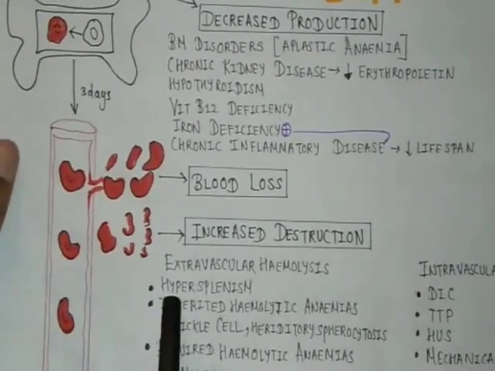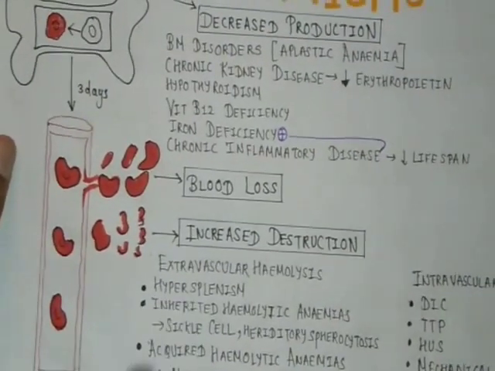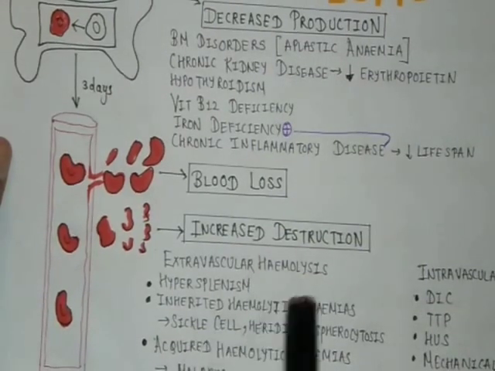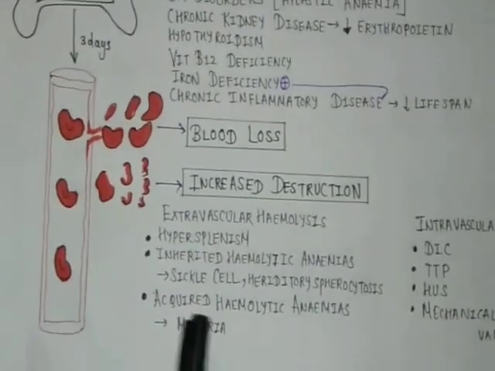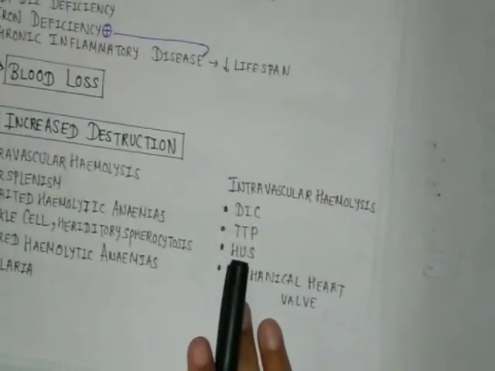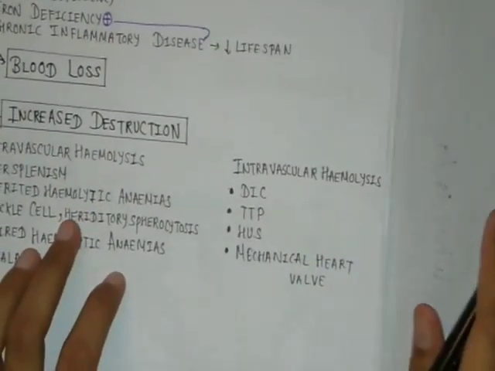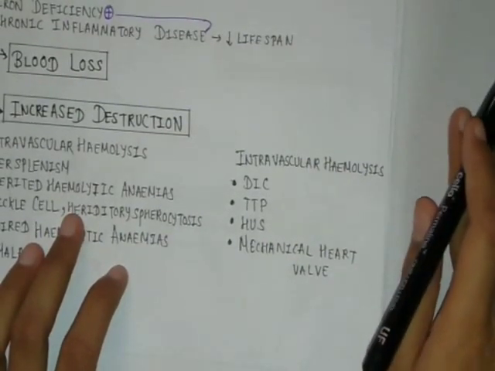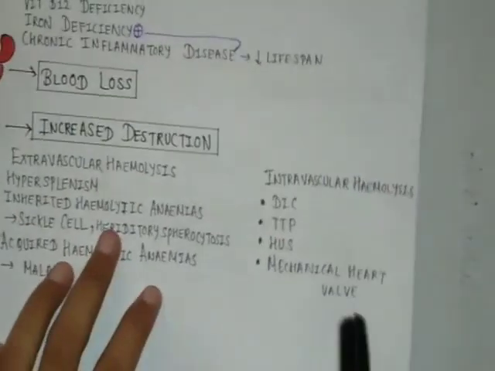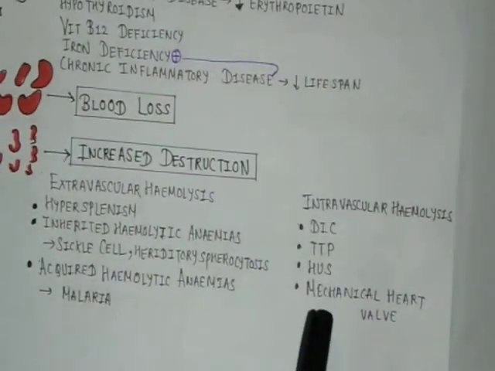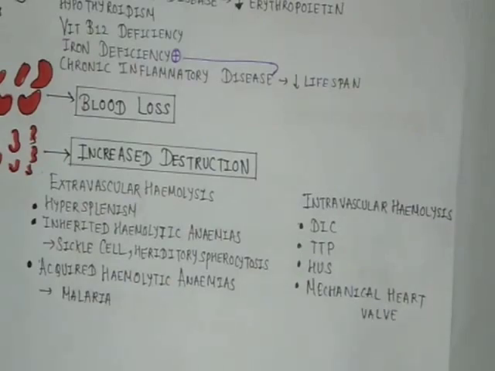So the examples can be hypersplenism, inherited hemolytic anemias such as sickle cell anemia or hereditary spherocytosis, and acquired hemolytic anemias such as malaria. And intravascular hemolysis occurs mainly due to disseminated intravascular coagulation, thrombotic thrombocytopenic purpura, hemolytic uremic syndrome, and mechanical heart valve.